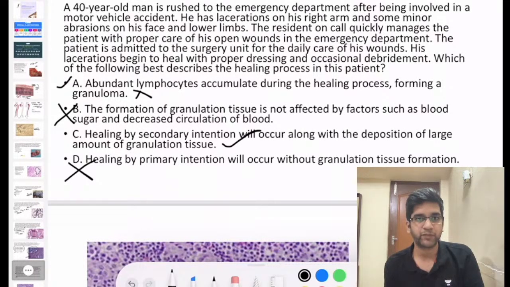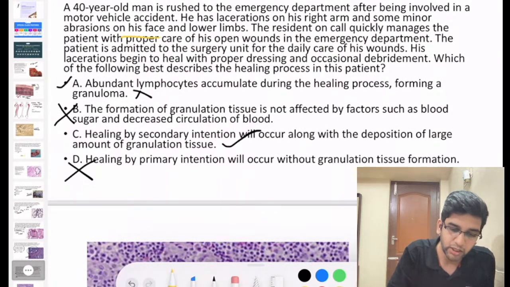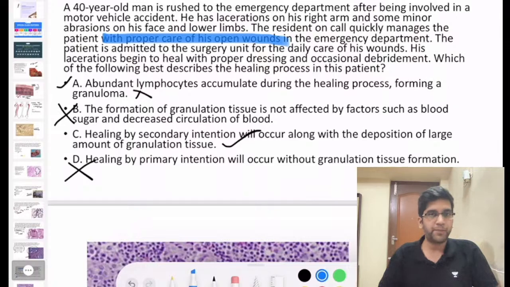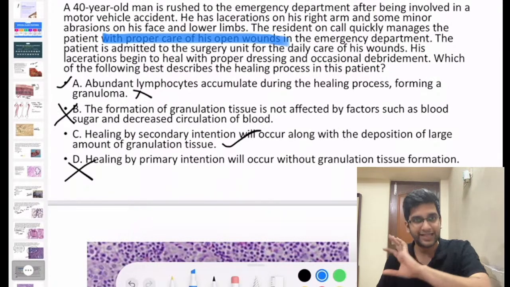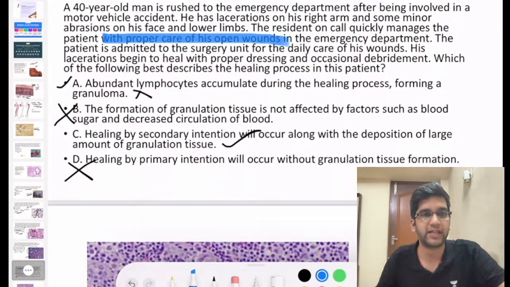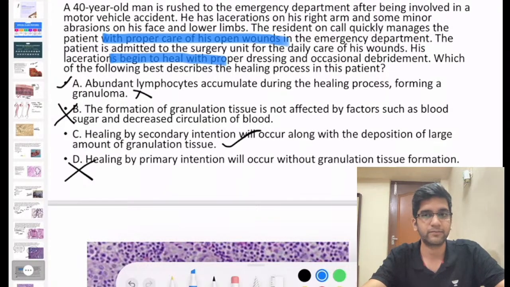Osmosis, I want you to answer again. If you look at the question, there are a few things very characteristically given, particularly that proper care of the wounds was done. If you take proper care of open wounds, the dust and foreign bodies will definitely be removed. That's what I mean by proper primary care of the wound. Not just that, if you have dust or foreign body, do you think the laceration will begin to heal properly? It will not. There'll be a delay in wound healing. Even with secondary intention, wound healing will never be proper with dust or foreign body inside.